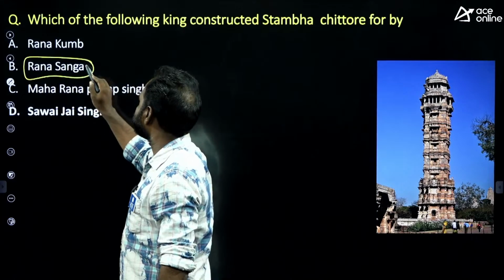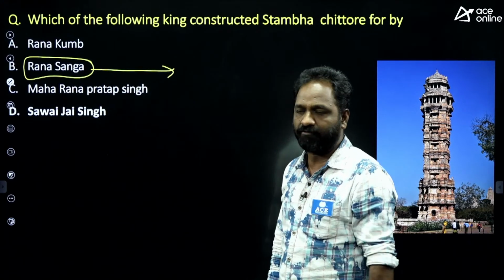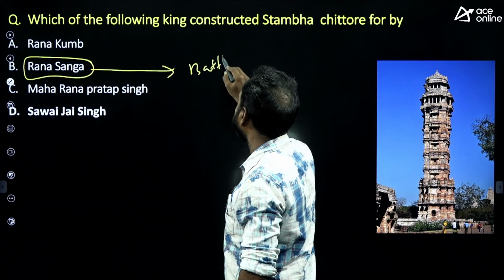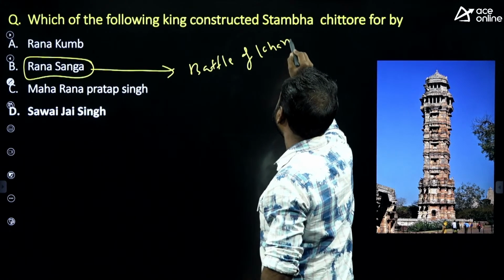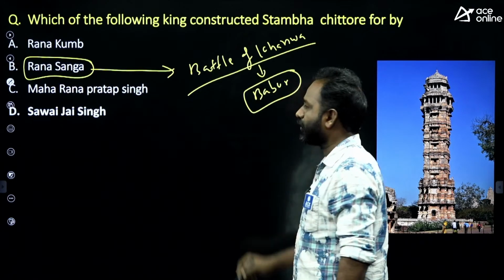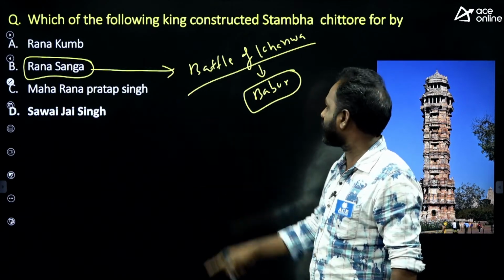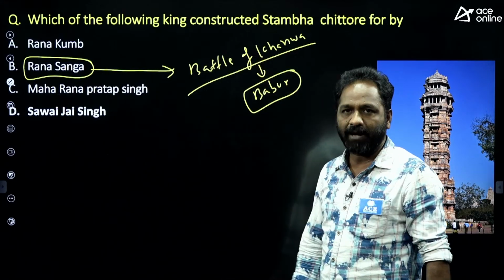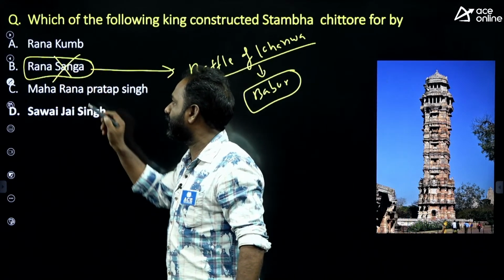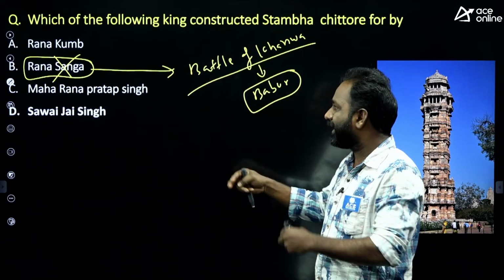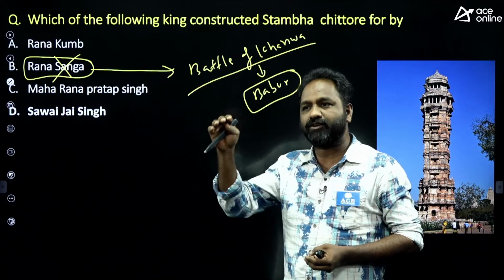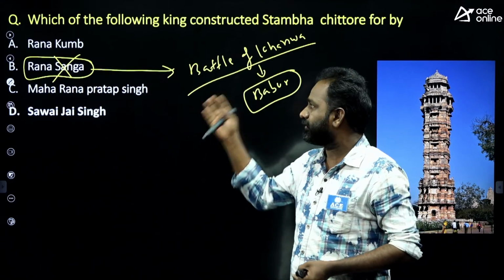The second one is Rana Sanga. Based on the question, I want to give some extra information also. Rana Sanga is also a Mewar king and a Rajput king. He had the Battle of Kanwa with Babur, the founder of the Mughal Empire. In that battle, Babur defeated Rana Sanga and hailed him as a great king of India. So maybe there is a question: Babur hailed which Indian king as a great king of India? That was Rana Sanga.